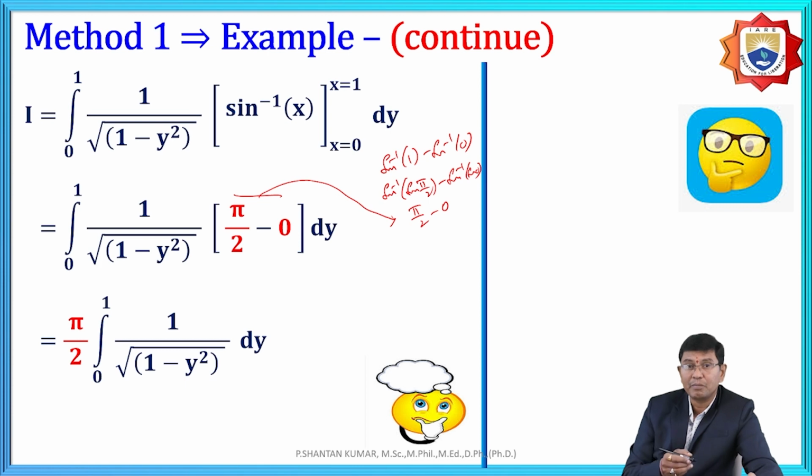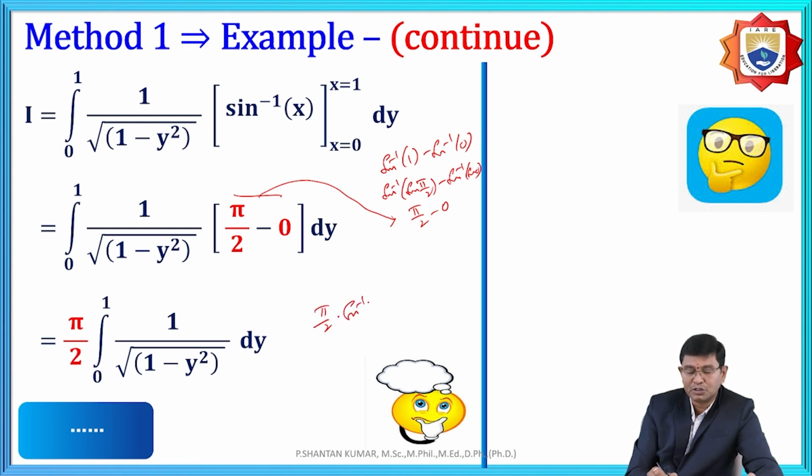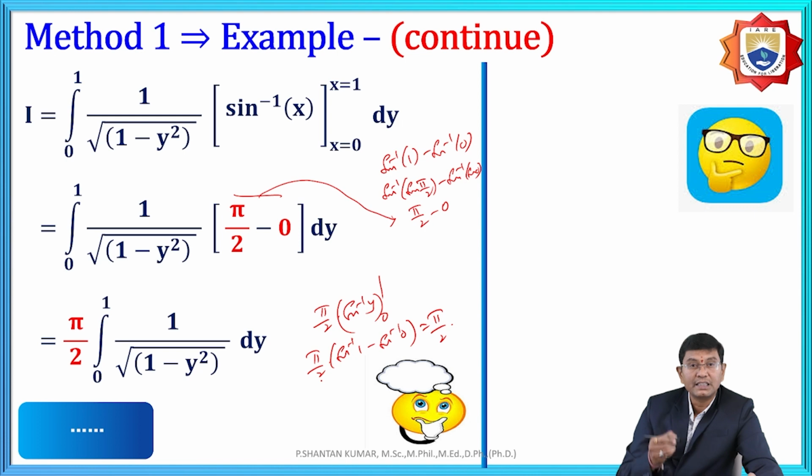Therefore, again by using that formula, sine inverse y, and again here pi by 2 into one more, it is also sine inverse y. The limits are 0 to 1. Therefore, pi by 2 into sine inverse upper limit, sine inverse 1, minus sine inverse 0, and it is also pi by 2 into the sine inverse 1.